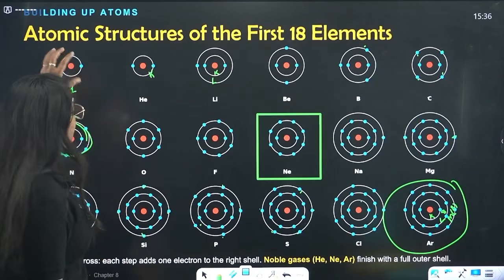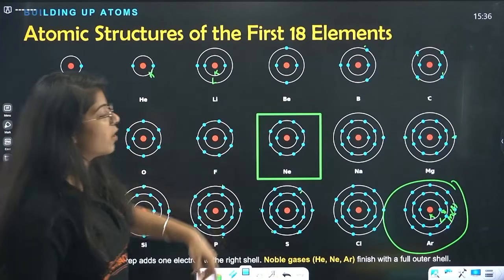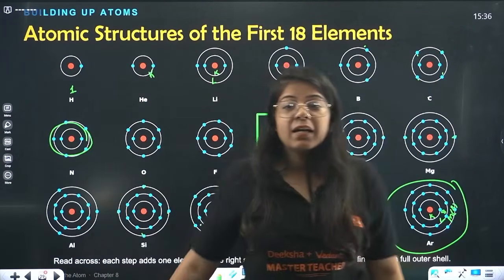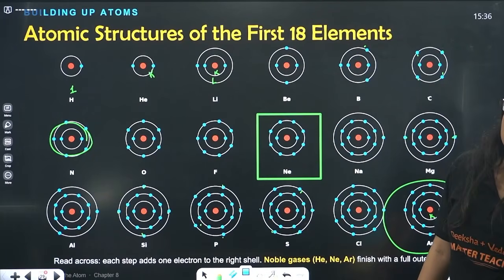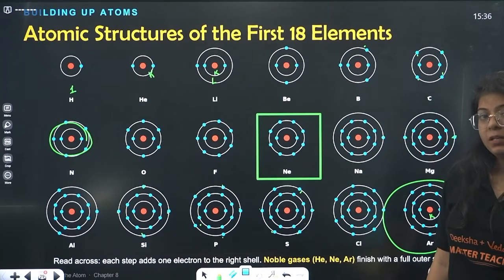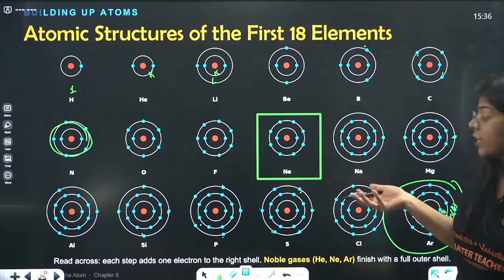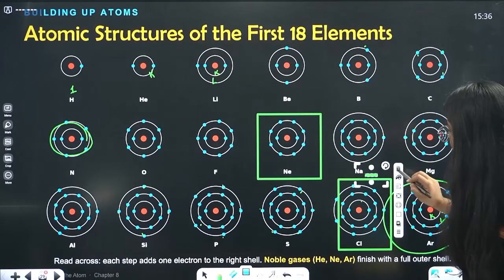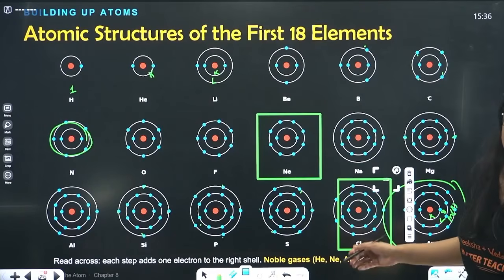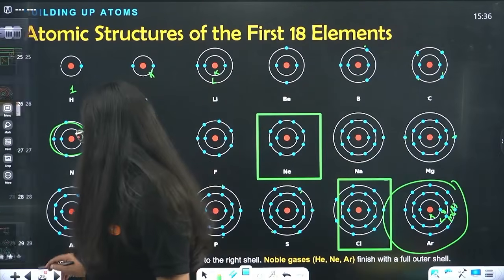Okay, so hydrogen, helium, lithium, beryllium, boron, carbon, nitrogen, oxygen, fluorine, neon, sodium, magnesium, aluminium, silicon, phosphorus, sulfur, all these atoms you should remember their names with their atomic numbers at least. Okay, then only you will be able to do the configuration. You should know how many electrons are there in chlorine. Only then you will be able to fill this atomic structure, right? So that's the thing you have to do.